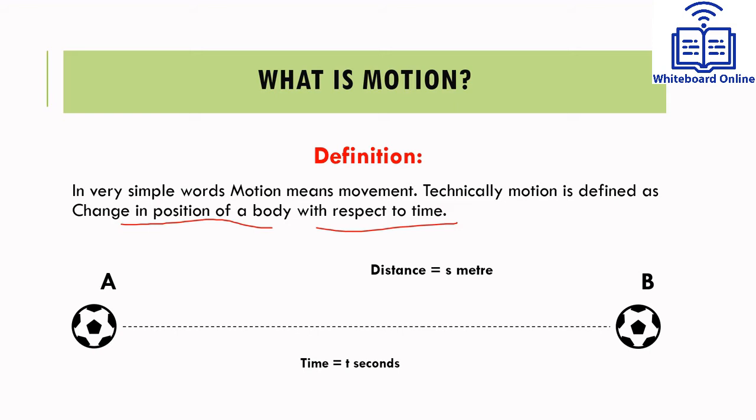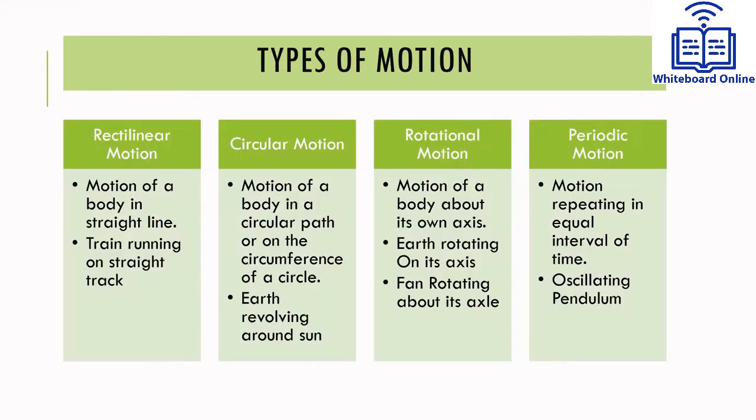For example, a ball travels from point A to point B in time t seconds. During this process it underwent motion. Students, let us understand how many types of motion are there. Students, types of motion here are categorized on the basis of type of path followed by the object.